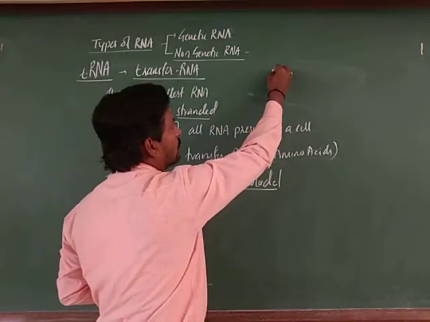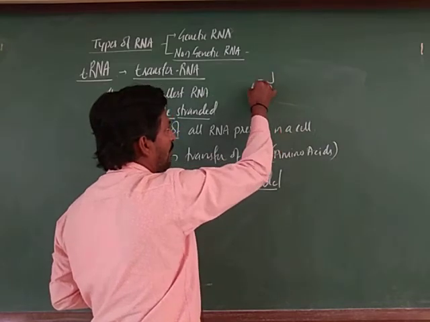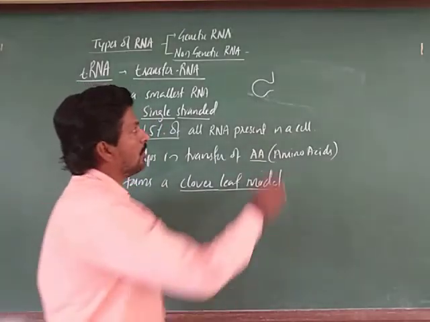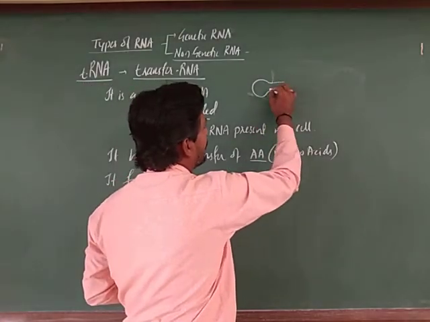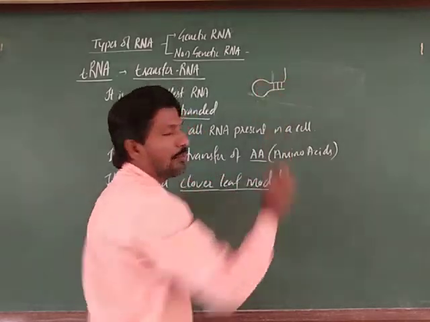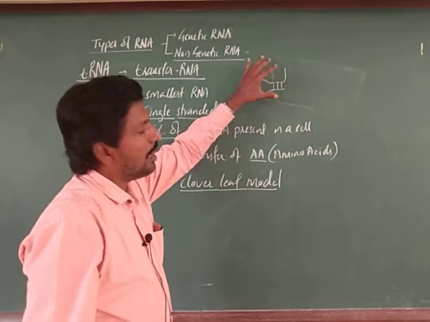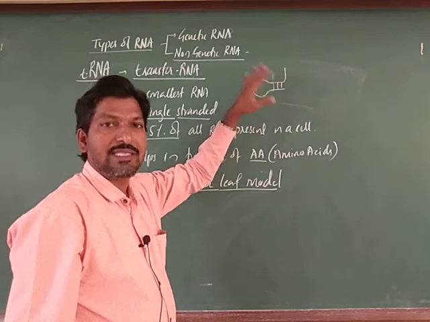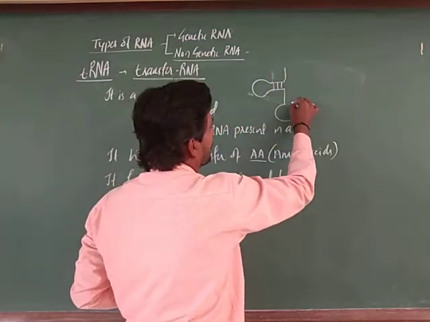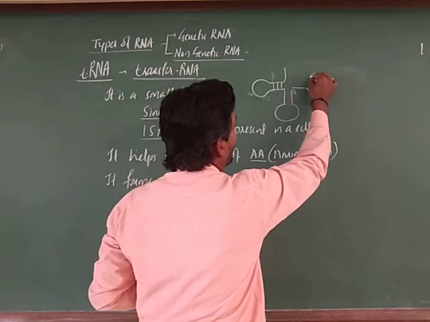For example, it makes a single stranded structure, but it forms these types of loops. In some places it appears like a double strand, but that double strand is formed by a single strand only. In this way it forms the structure, where this is a small arm and here is one more arm.